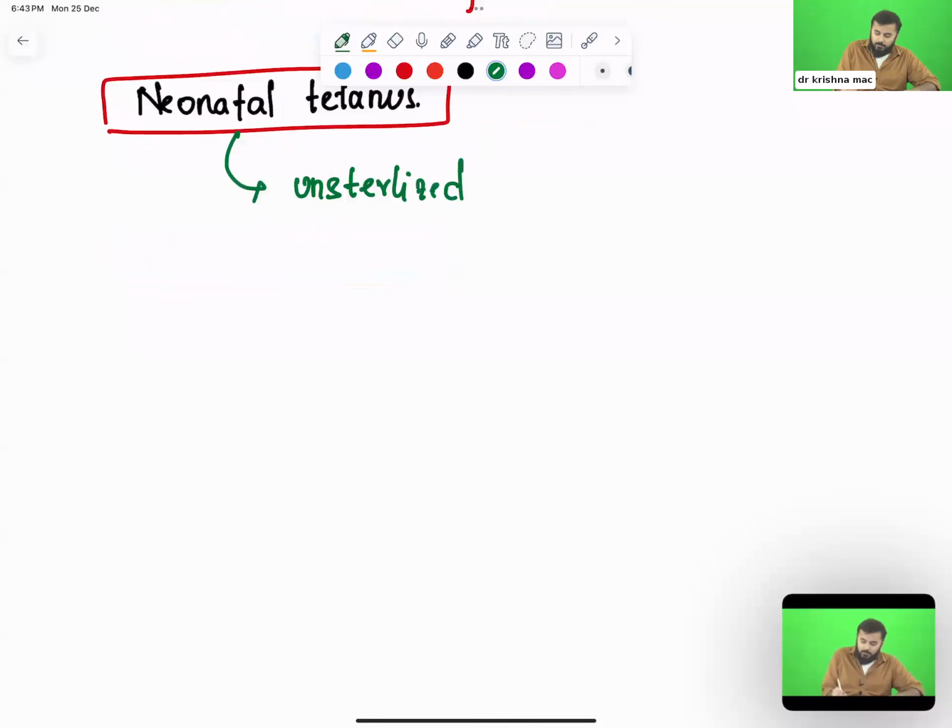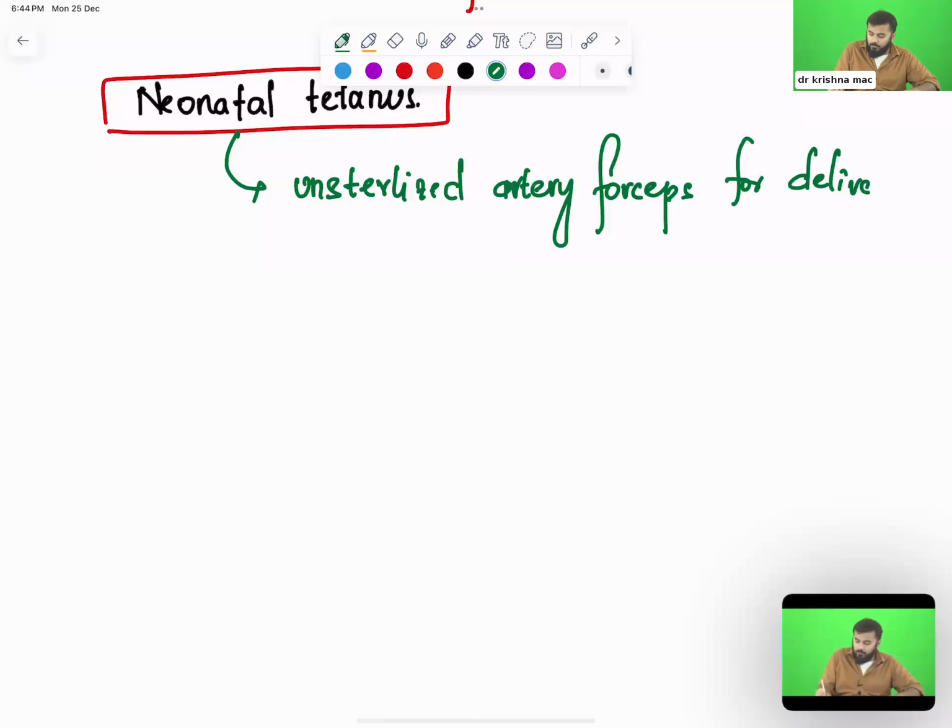Unsterilized artery forceps for delivery. Okay, unsterilized artery forceps for delivery. So this is one of the important things. Okay, so you are telling me that this is what is happening.